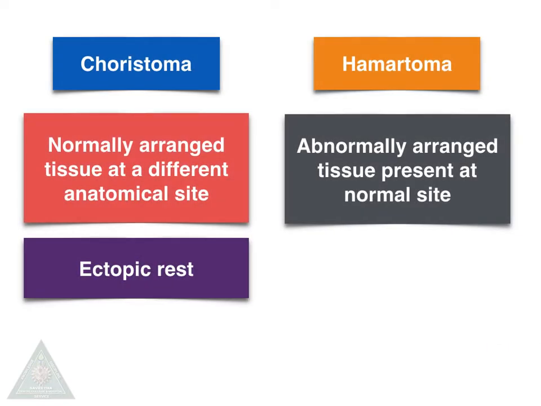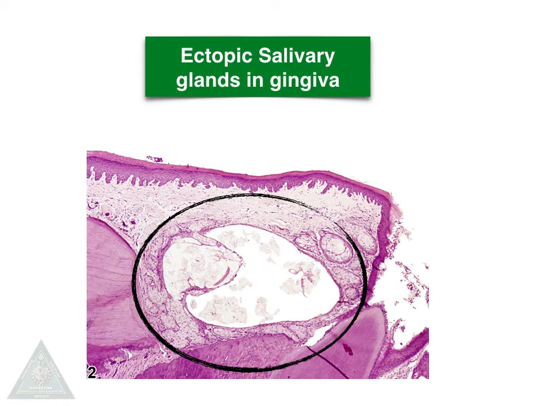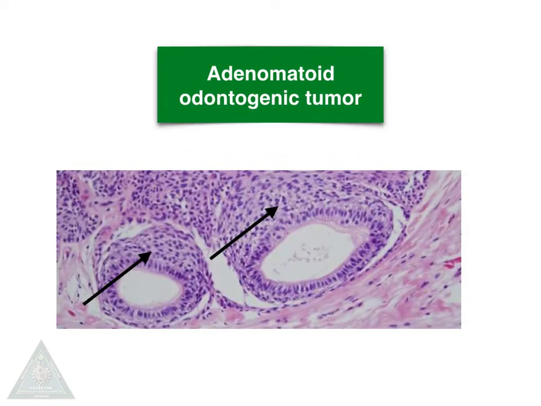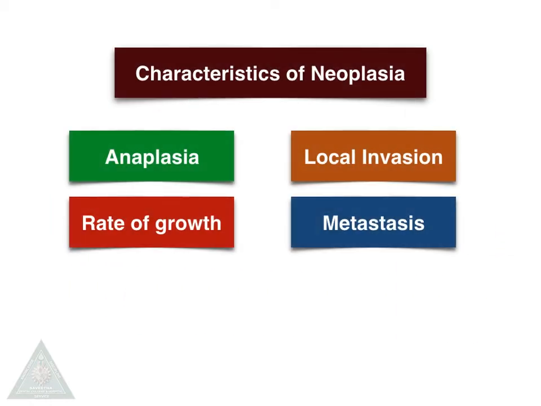Two more terms we have to know in case of neoplasia are choristoma and hamartoma. Choristoma is defined as abnormally arranged tissue at a different anatomical site, otherwise known as ectopic rest of normal tissue. Hamartoma is defined as abnormally arranged tissue present at a normal site. We can see ectopic salivary gland in gingiva as an example of choristoma, and adenomatoid odontogenic tumor as an example of hamartoma. Coming to the characteristics of neoplasia, there are four main characteristics: anaplasia, rate of growth, local invasion and metastasis.